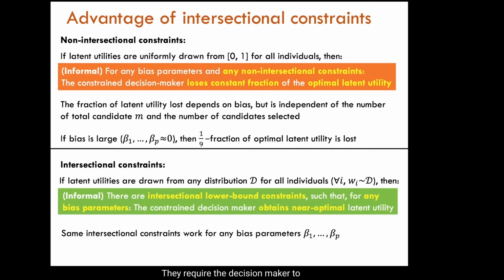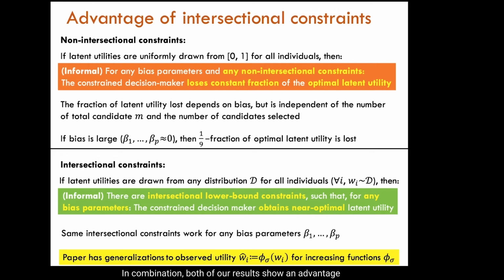They require the decision maker to select at least a near proportional number of applicants from each intersection. The constraints themselves do not depend on the bias parameters or the distribution of latent utility. This is useful for policymakers because as a policymaker, I can use these constraints even when I have no idea about the distribution of utility or the specific bias parameters. And I also don't have to worry about changing my policy if the bias parameters or the distribution of utilities change in the future. In combination, both of our results show an advantage of intersectional constraints.